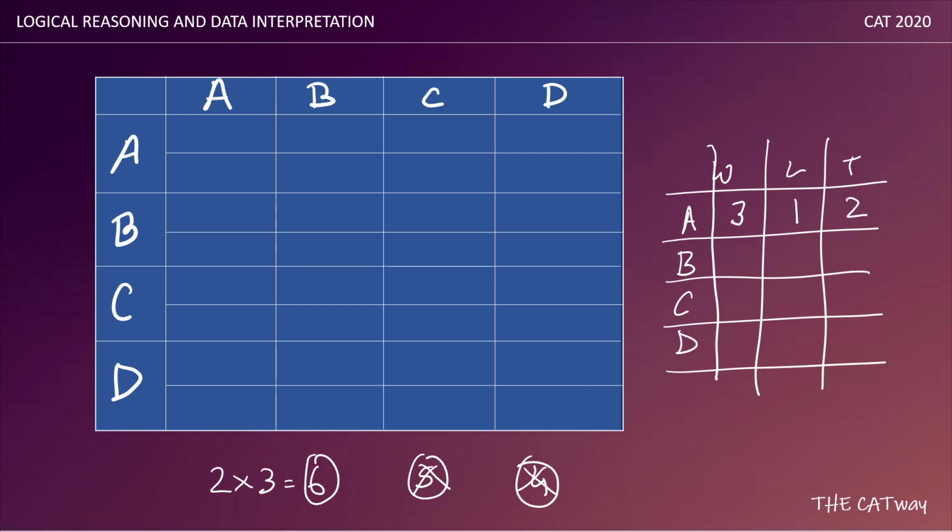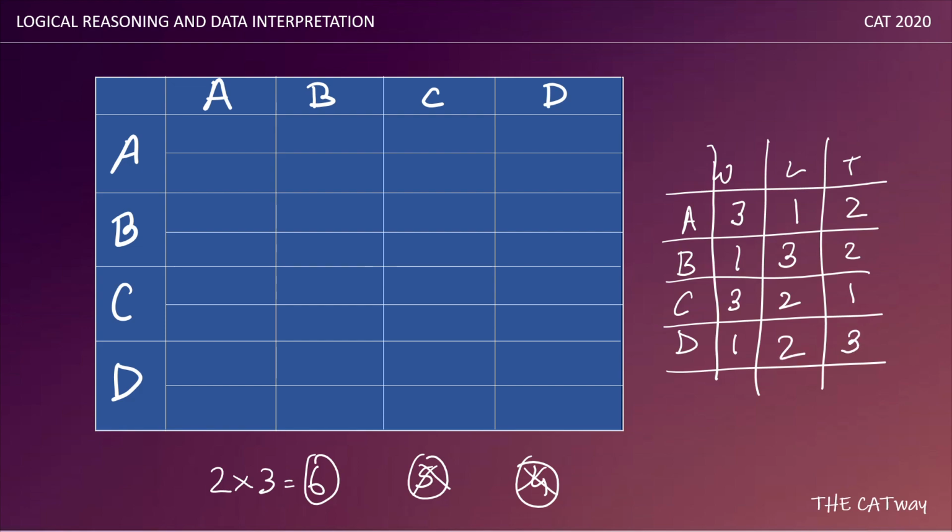Coming to B, I'll write it faster. B has 5 points. We can say that he won 1 match, lost 3 matches and drew 2 matches, because 1 times 3 is 3, plus 2 is 5. Coming to C, C has 10 points. So 10 points can be obtained by 3 wins, 2 losses and 1 tie. Coming to D, D has 6 points. So 6 points can be obtained by 1 win, 3 ties and 2 losses.